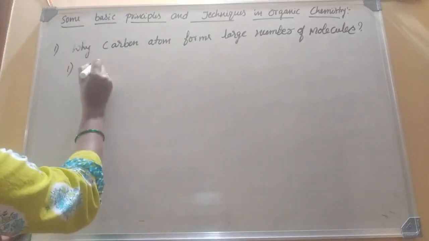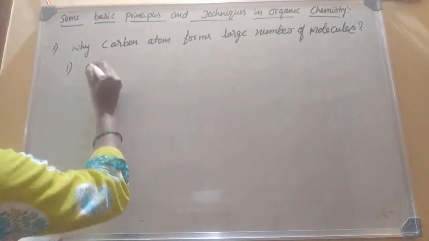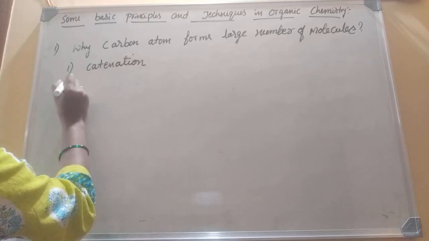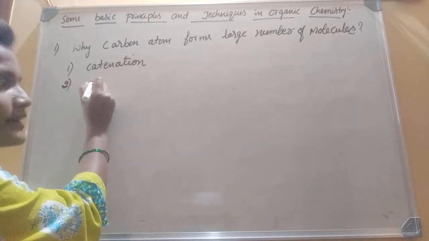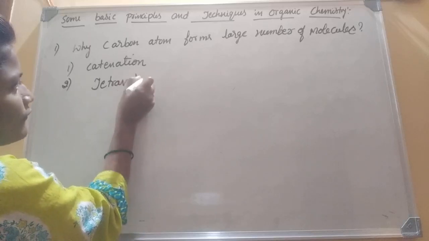In that, the first one is catenation. The next one is tetravalency.